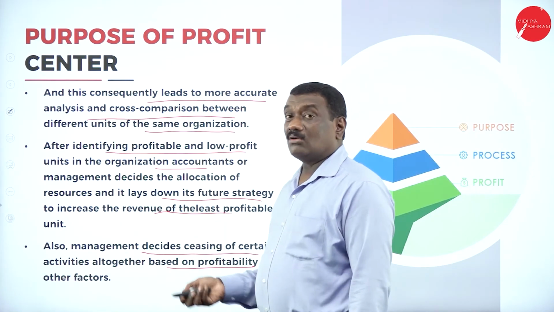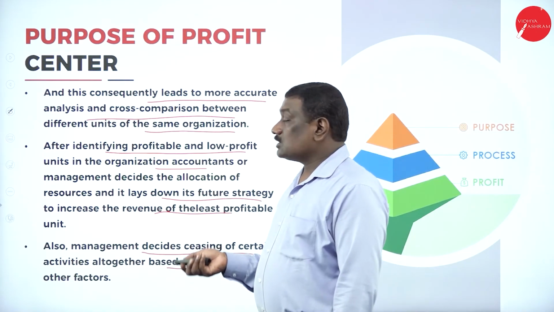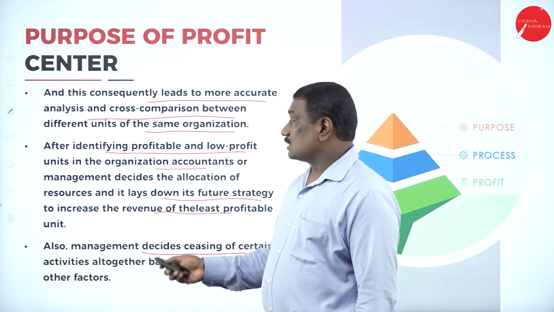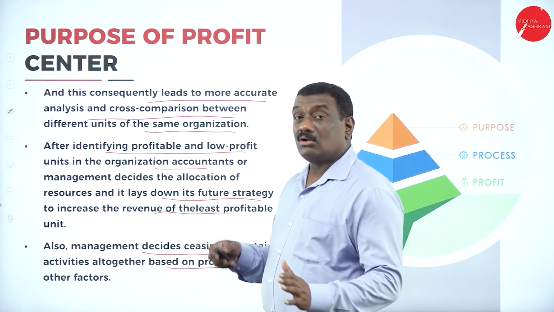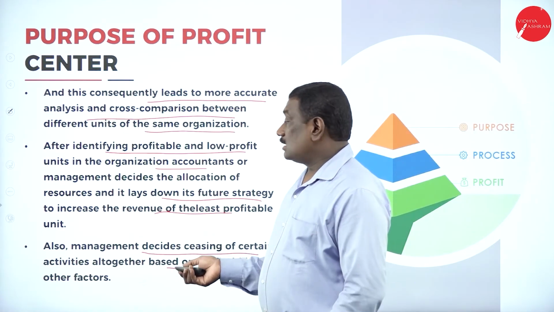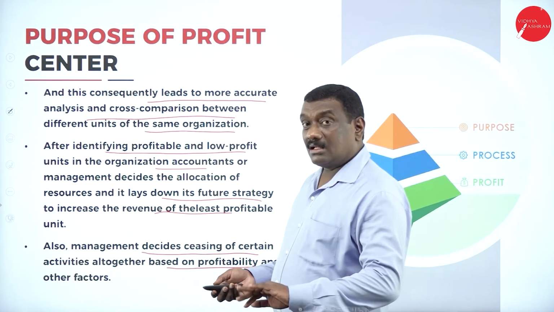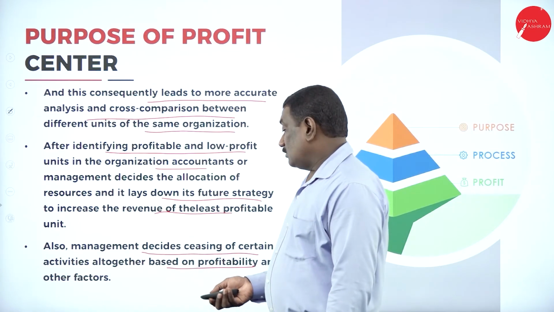Then after identifying the profitable and low profitable units in the organization, the accountants or the management will surely take a decision regarding the allocation of the resources, and they will lay down the future strategy in order to increase the profits or revenues in the least profitable centers or units. And also management may decide on ceasing or taking away certain activities altogether, on the basis of profitability and other factors.